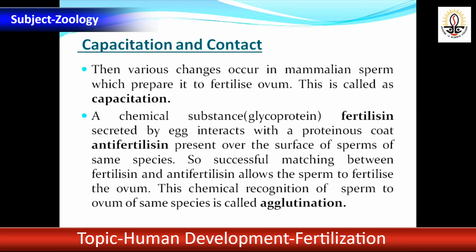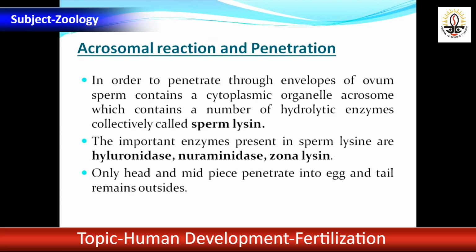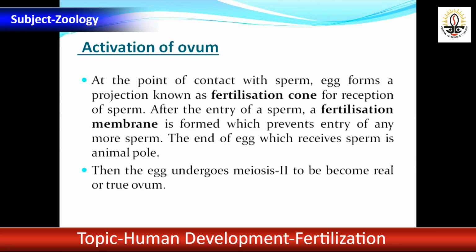Now how capacitation takes place: the fertilizin anti-fertilizin reaction was proposed by F. R. Lillie, a scientist, in 1914. I told you how chemotaxis is established because of the fertilizin anti-fertilizin reaction causing agglutination. Then I told you the acrosome contains enzymes that help in dissolving and allowing the sperm head and middle piece to enter the ovum, the acrosomal reaction and penetration.